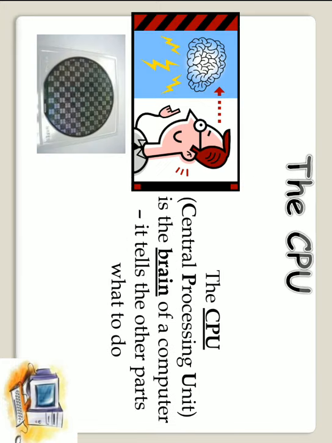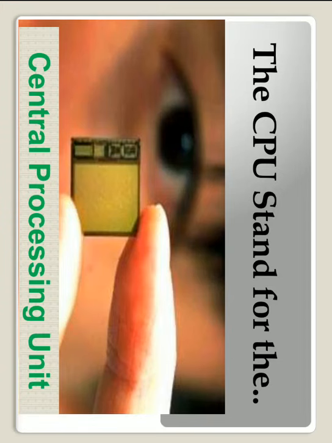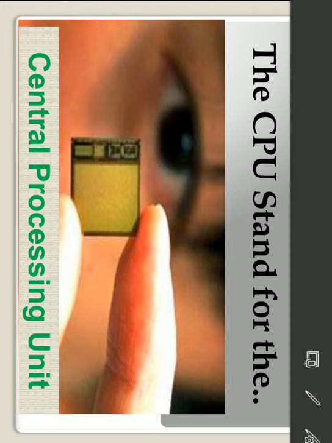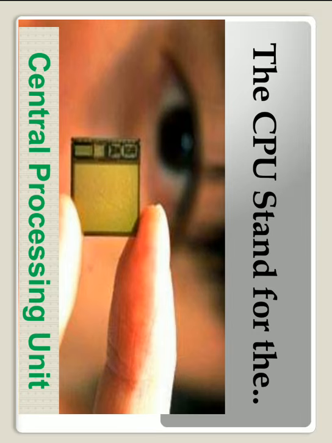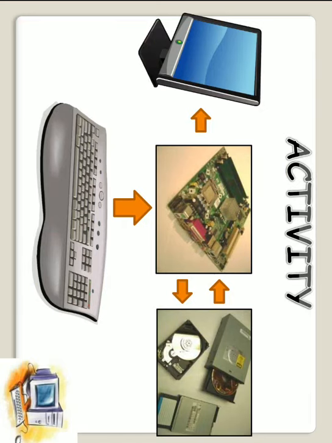And the next one is the CPU. CPU is called the central processing unit of the computer. It is also called the brain of the computer. It tells the parts, whether it is an input device or output device, what to do. CPU stands for central processing unit. As you can say, CPU is the brain of the computer.